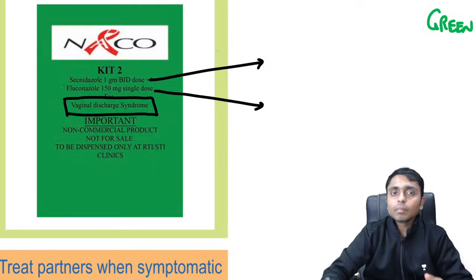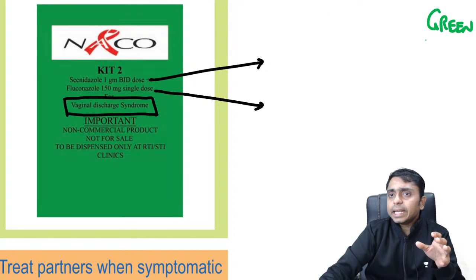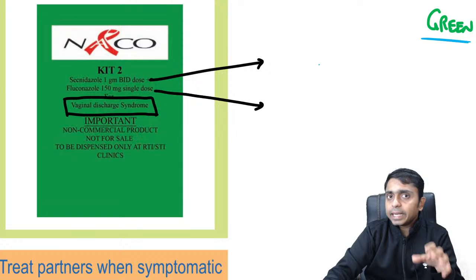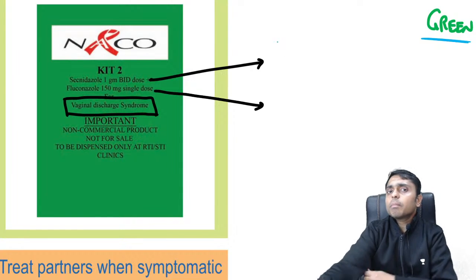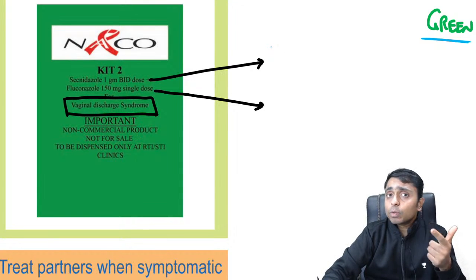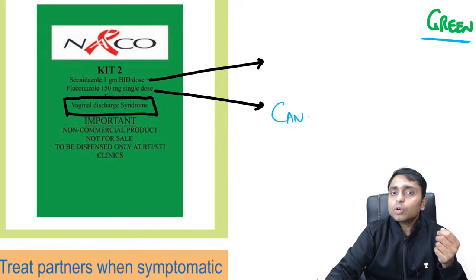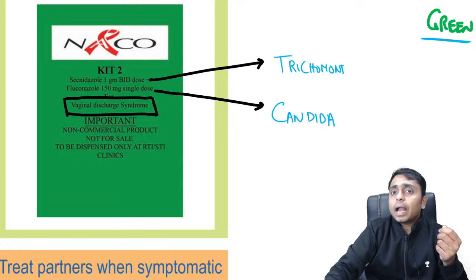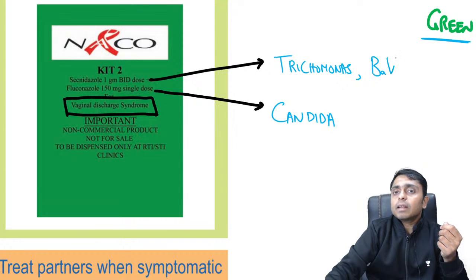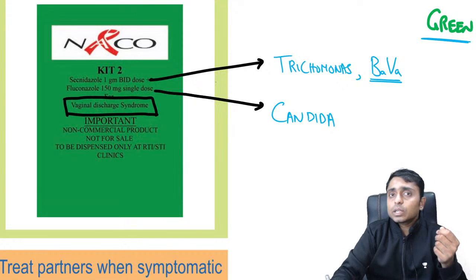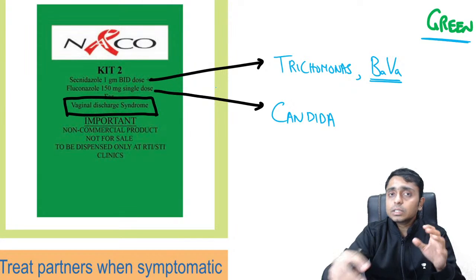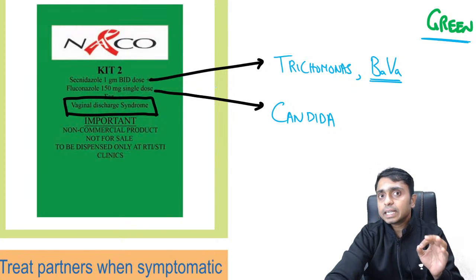Okay. And this green kit will be discussed in obs gynae. It is to combat candidiasis, trichomoniasis, and also bacterial vaginosis. To deal with candidiasis, we have fluconazole 150 mg, and to combat trichomonas and also bacterial vaginosis, we have secnidazole 1 gram BD. So that is a 2 gram dose of secnidazole.